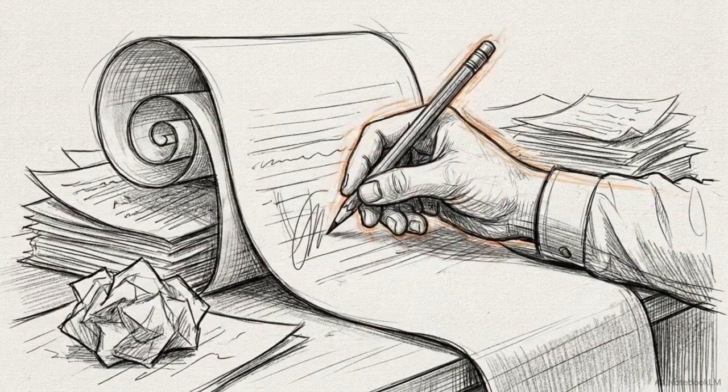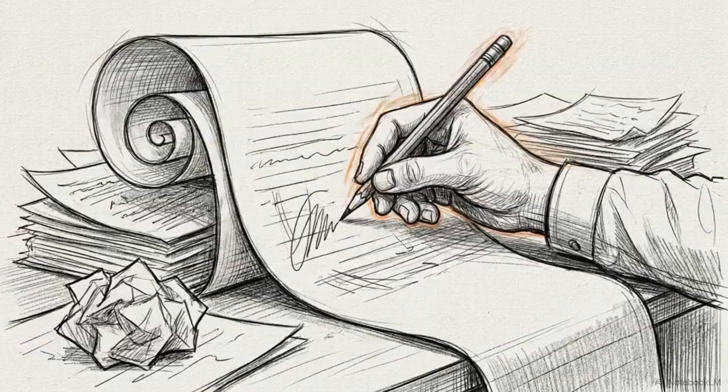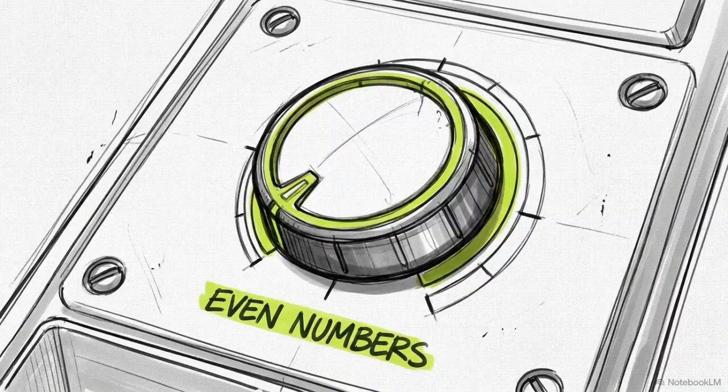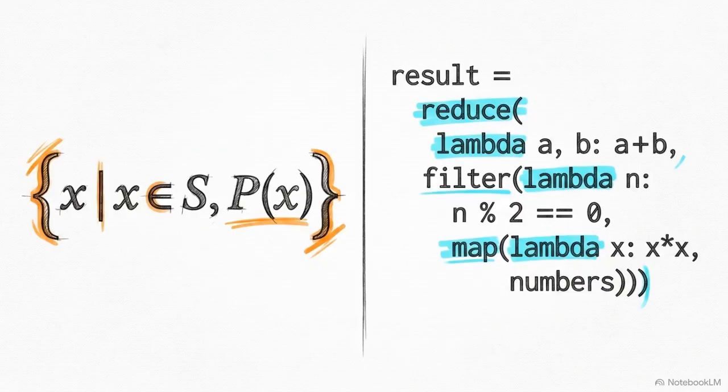Manually calculating and listing 500 cubed numbers is inefficient. This single expression executes the exact same outcome instantly. The system is entirely modular. You can change the filter to only allow even numbers, or change the transformation to calculate squares instead of cubes, without altering the raw input data. This exact structure is mirrored in computer science. What mathematicians call set comprehension is identical to functional programming pipelines using map, filter, and reduce operations.